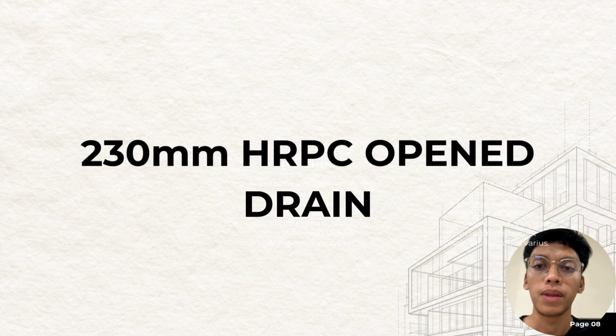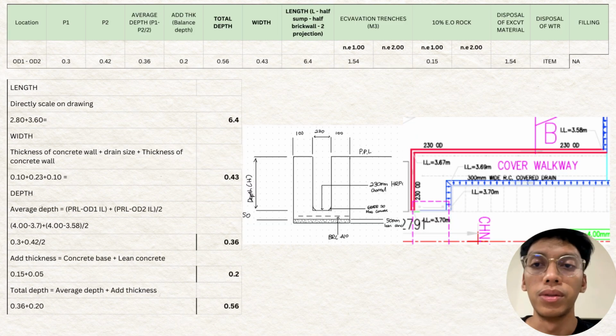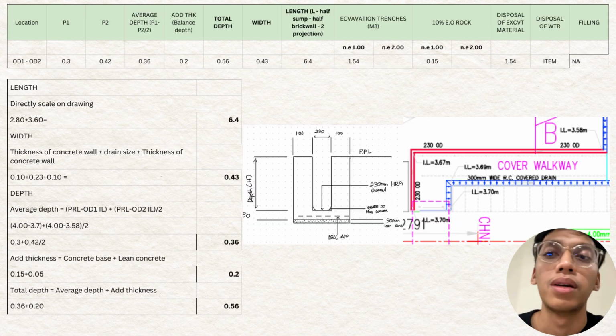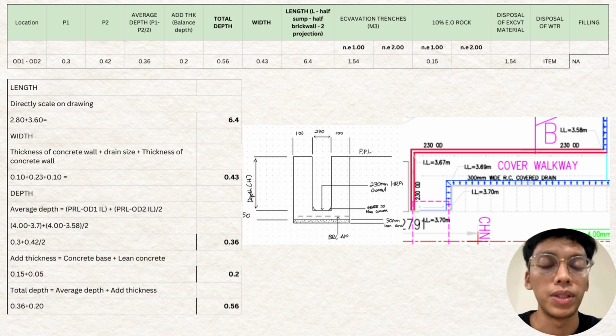Assalamualaikum, madam. For my part, I'll be explaining the calculations for the 230 HRPC open drain. These are the schedule. I will only explain for body 1 to body 2. As you can see in the drawing, the red lines indicate the open drain. So the first one is how we get the length.